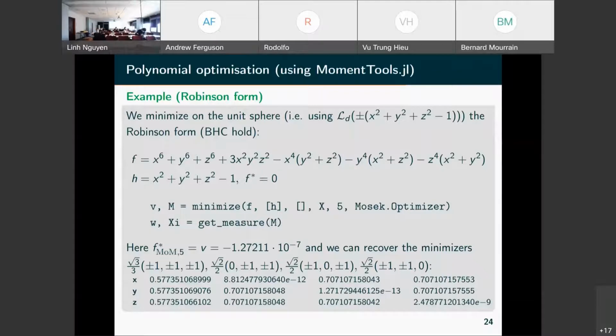So get measure goes from the moment matrix and computes these eigenvalues. And we get these points, which are the minimizers of our problem. Here there are 4, but the others come with some sign changes. And all these 20 minimizers are recovered by the function.